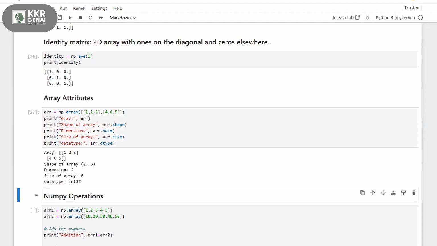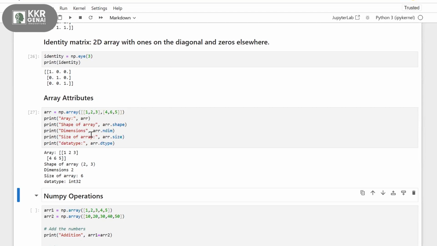First I have my array. My array is 1, 2, 3, and 4, 5, 6. The shape of the array is 2 comma 3, so it's 2 rows and 3 columns. The dimension is two-dimensional. As for the size of the array, we have 6 elements here: 1, 2, 3, 4, 5, 6. And the data type is int.